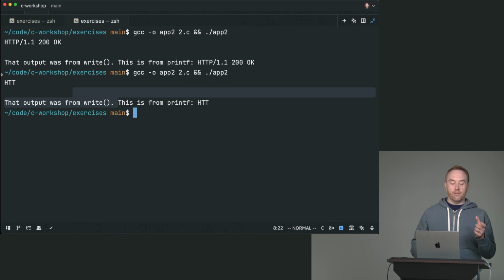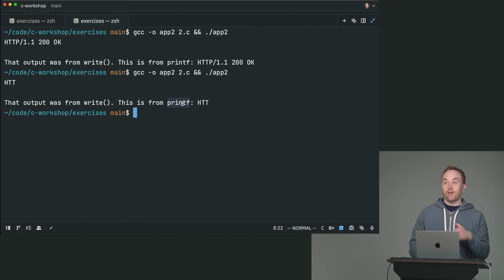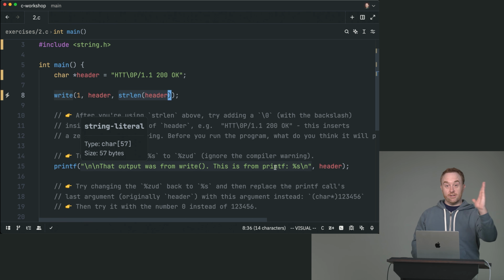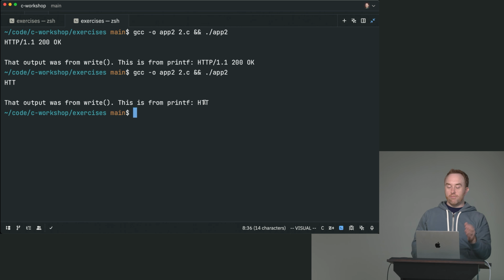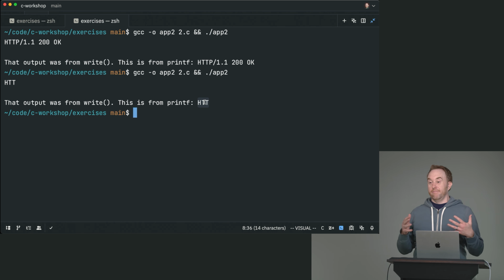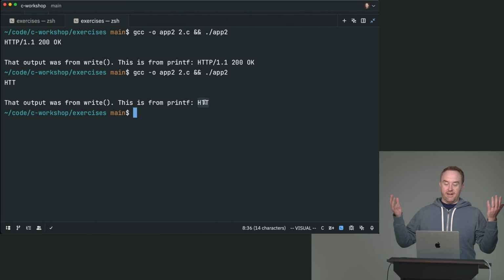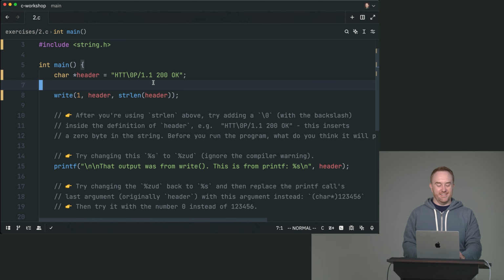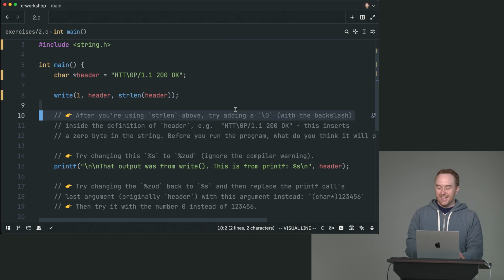And notice that this affects not only write, but also printf, because printf is automatically doing the thing that we are now doing manually in write. In other words, printf is under the hood doing that same thing, like just keep marching along the array until we hit a 0 byte and then stop. So if you put a 0 byte in the middle of your string and then printf it, it's just like, yeah, I guess that's where the string ends. I hit the 0. So there might be more stuff after it that you kind of intended to be part of the string, but printf and strlen both are just like, I saw a null terminator, so I guess that's the end of the string. Again, an example of C, there are no guardrails on this stuff with C.